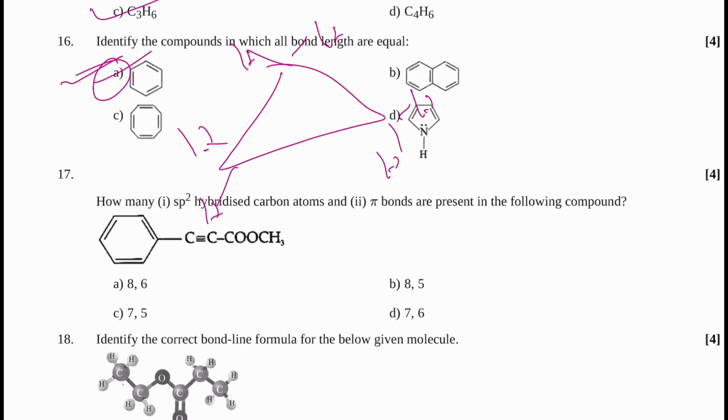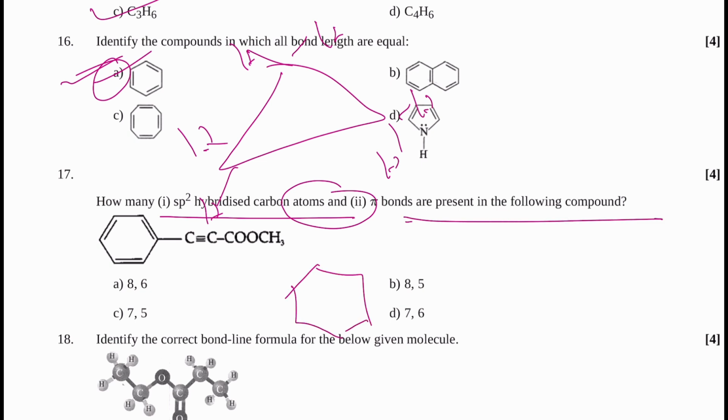17. How many sp2 hybridized carbon atoms and pi bonds are present in the following compound? So check it. If I write C triple bond C, COOCH3, now you can check very easily.